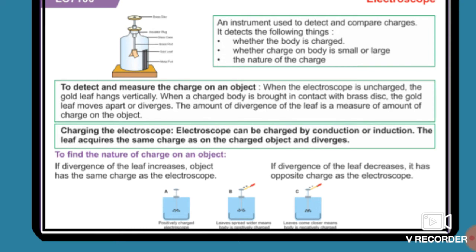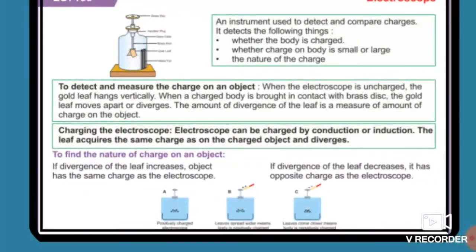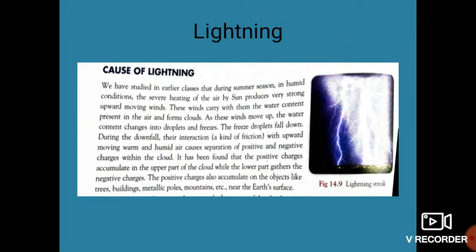So if we want to find the nature of the charge, what kind of charge is present on the object, what will happen, students? See, if the divergence of the leaves increases, if the leaves get away from each other by a very large distance, then the object has the same charge as the electroscope. But if the divergence of the leaves decreases, meaning they only move away from each other a little bit, then it has the opposite charge to the electroscope. Okay, so this is all about the electroscope.